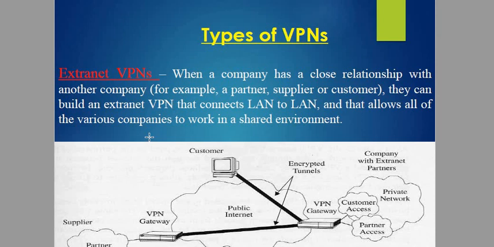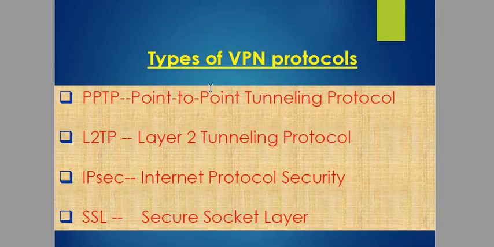Now this case is different. In the first case the company has its own branches. Now in the extranet VPN, the company wants to join another company, which is their partner company, so they will be adding the extra network into their company, so that will be called the extranet VPN.